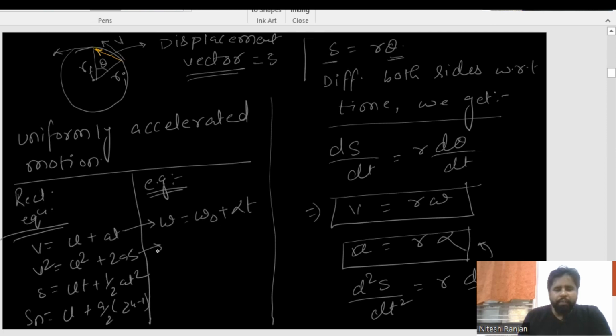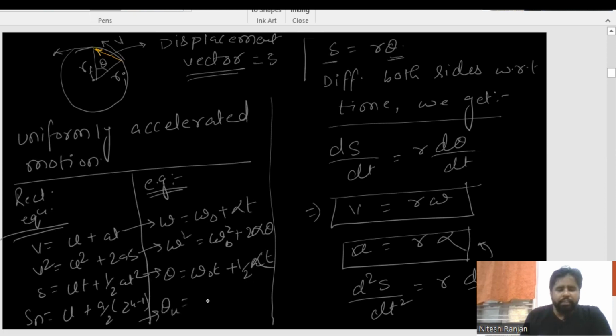Same way, omega square is equal to omega naught square plus 2 alpha theta. Theta is equal to omega naught t plus half alpha t square. And theta n is equal to omega naught plus alpha by 2 into 2n minus 1.